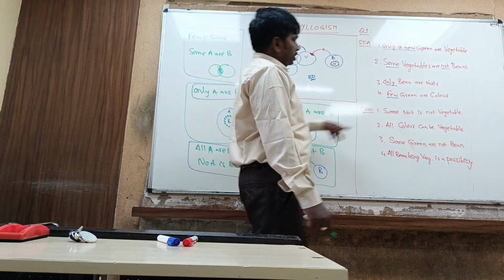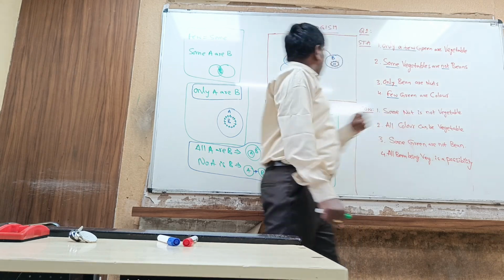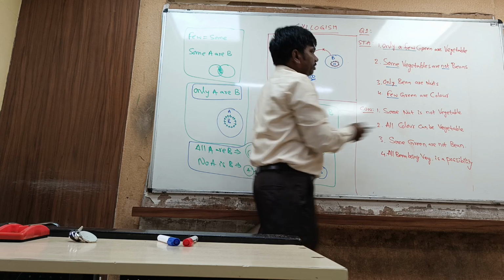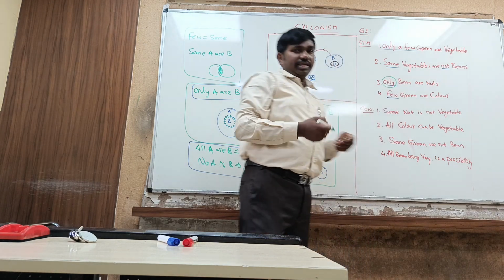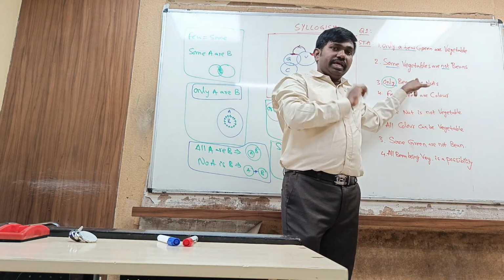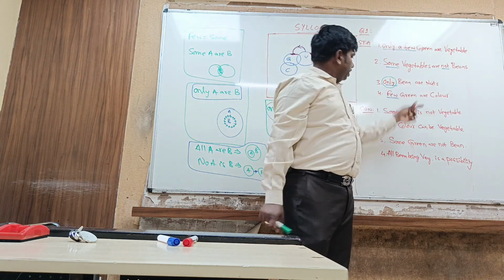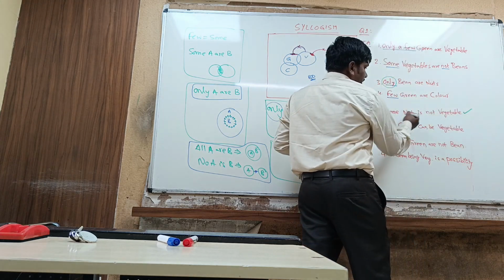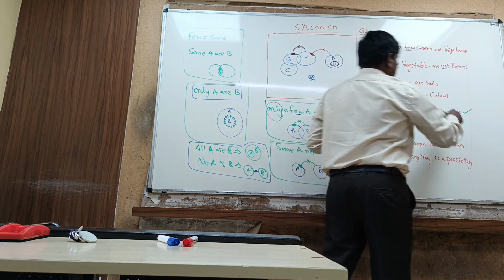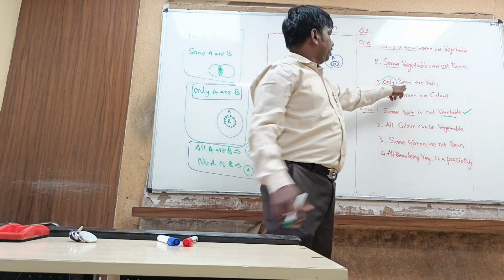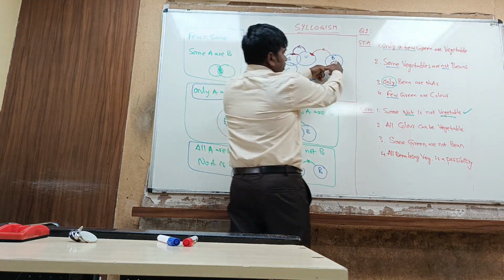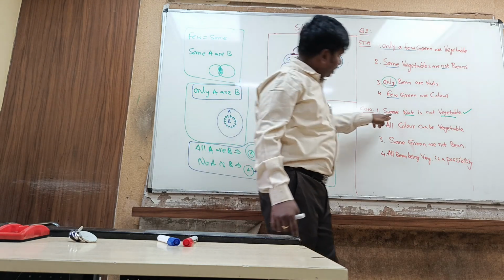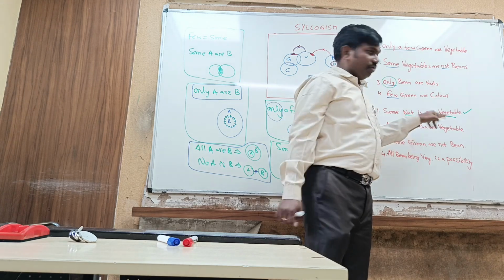First conclusion: some nut is not vegetable. See, nut is here and it is given vegetable. Just by reading the statement itself we can say the answer. Nut is not having intersection with any other circle except the bean circle. Some nut is not vegetable: yes, it is 100% true because nut cannot be any other, even vegetable, color or green, except bean. So see the fence over nut. No circle intersects with nut. That's why it is true always.